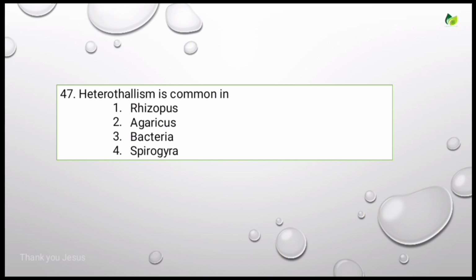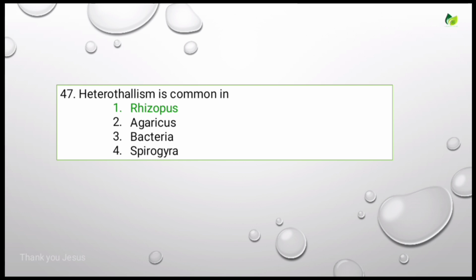So heterothallism is common in. Options are Rhizopus, Agaricus, bacteria, Spirogyra. The correct answer is Rhizopus. Heterothallism is nothing but the presence of two types of thalli, that means two types of strains.